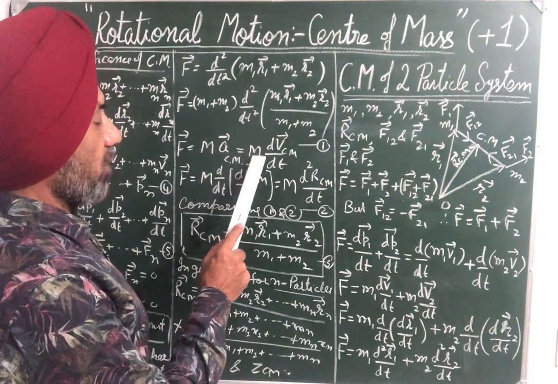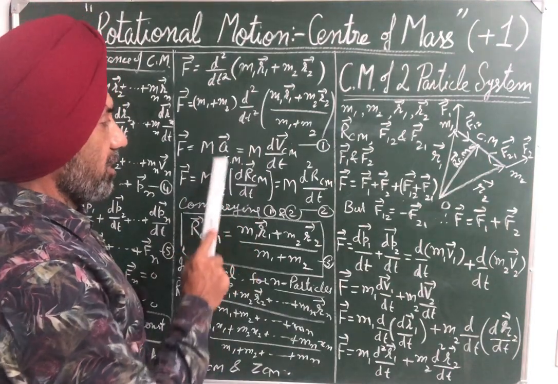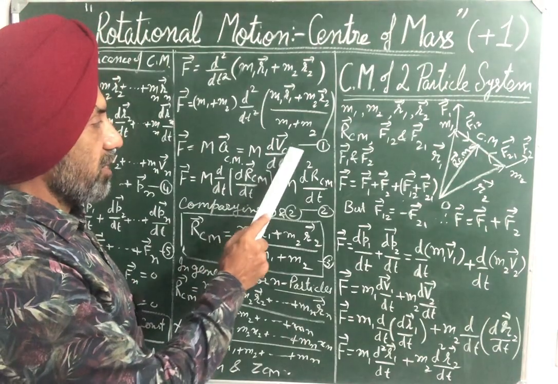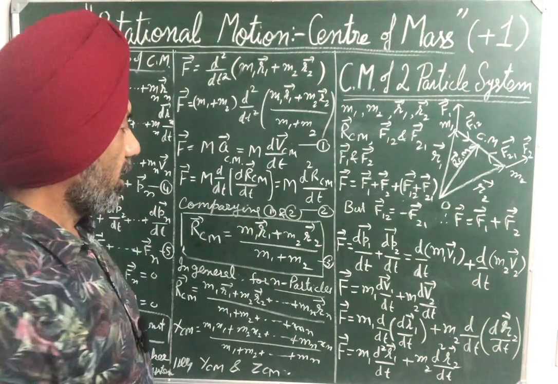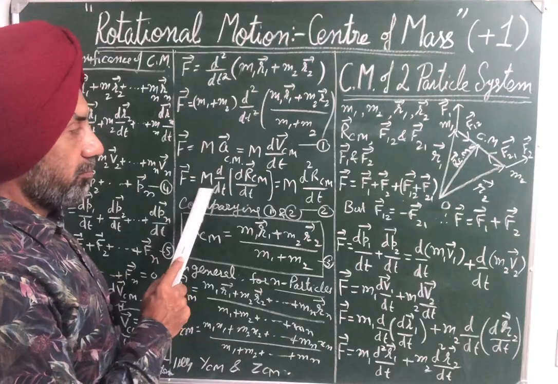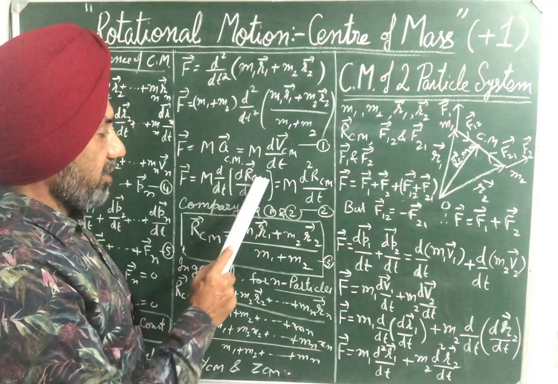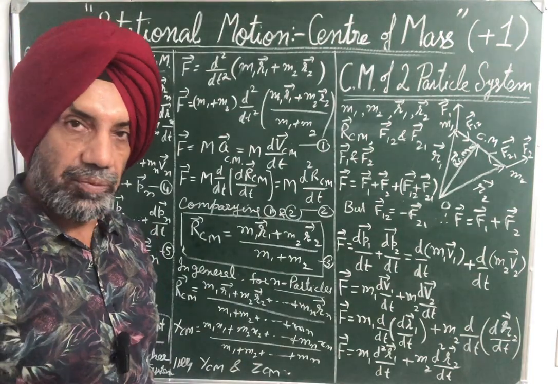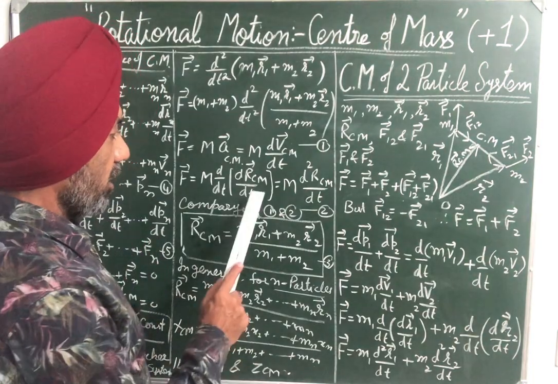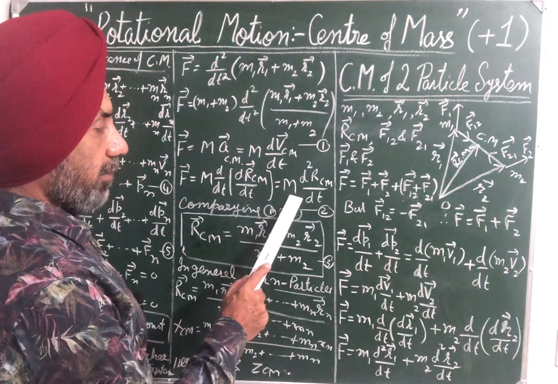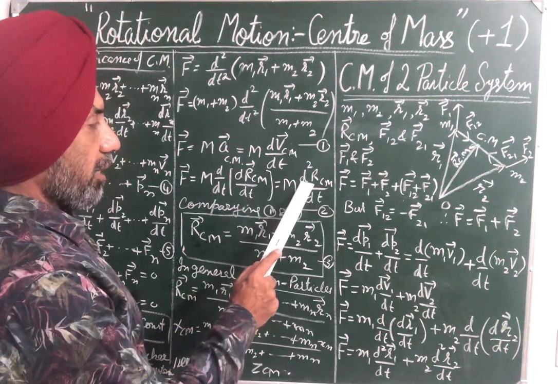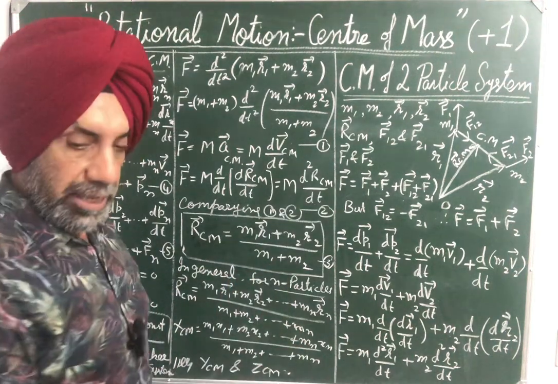So F vector is equal to M. Now acceleration is rate of change of velocity, so d vCM by dt, or F vector is equal to M d by dt of vCM. Now vCM can be written as d rCM by dt, again by definition of velocity, rate of change of displacement. So it will be M, capital M, d2 rCM by dt2.